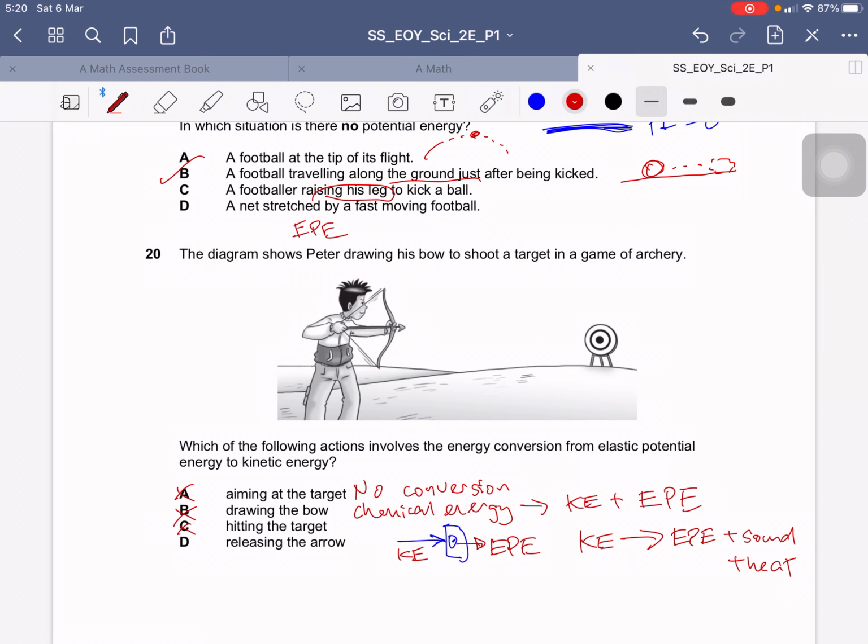So this is out. But the last one, when he's releasing the bow, so just before he releases the bow, you can see that the string here is being stretched. The bow over here again is bent as well. So there's a lot of elastic potential energy being stored. And once he releases, the arrow will actually move at a very fast rate. So there is a change in kinetic energy. So we say EPE converts to KE. So the answer will be D.